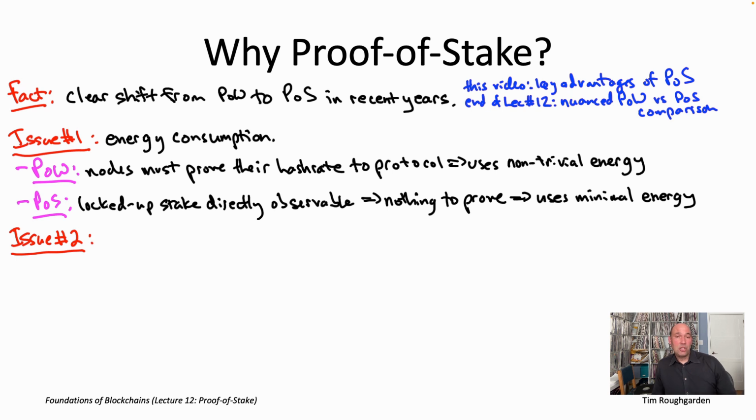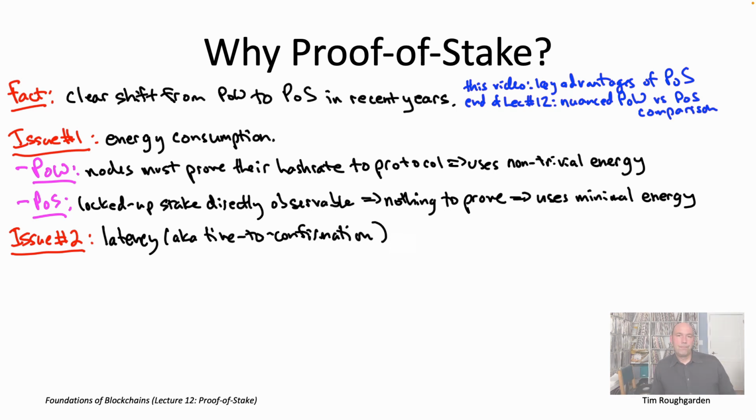Rather, I think the migration has been driven largely by performance considerations, specifically around latency, meaning the amount of time an end user has to wait before their transaction gets finalized, and just more generally, finality properties of the blockchain protocol.